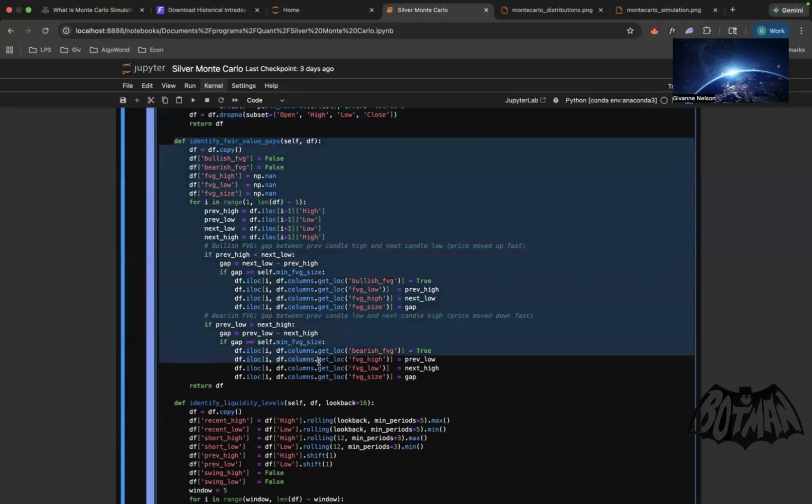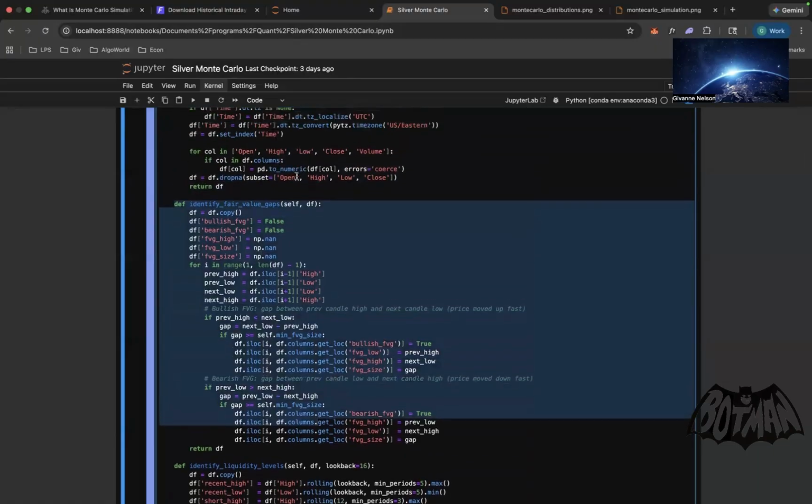So this is where we get the fair value gap. A lot of it is going to be based on, again, we're using open, high, low, close data from the CSV. Fair value gaps are based on two different things: you're going to need to know bullish and bearish fair value gaps. And the way you do that is it's a 3-candle pattern.